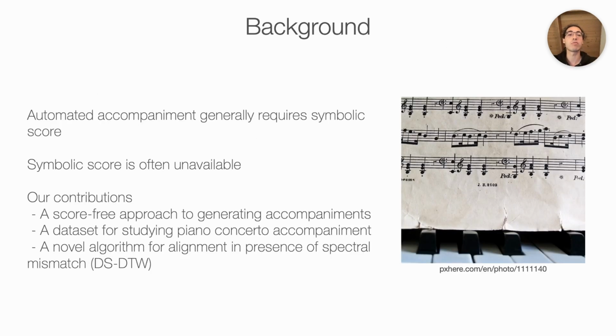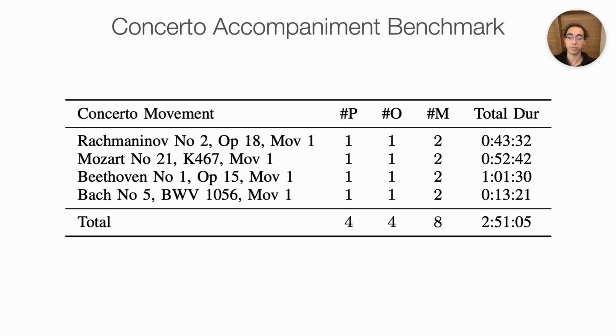Automated accompaniments generally require a symbolic score like MIDI for alignment. However, this is not available for many forms of music, such as piano concertos, and is time-consuming to create. We propose a score-free approach to generating customized piano concerto accompaniments. Our two main contributions are a dataset and benchmark for studying concerto accompaniment generation, and a novel method for performing alignment in the presence of spectral mismatch, which we call DSDTW.